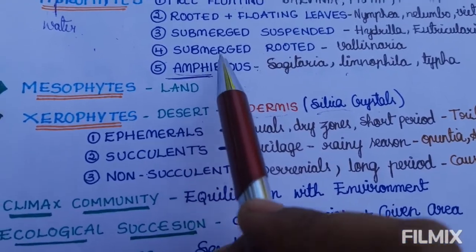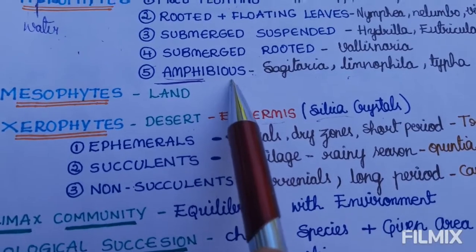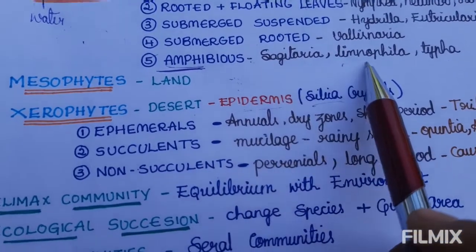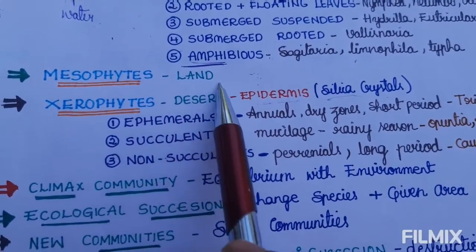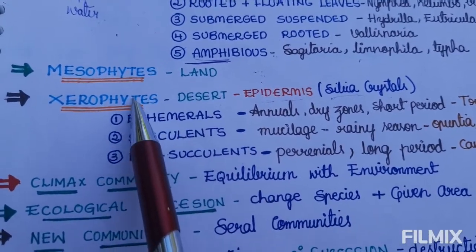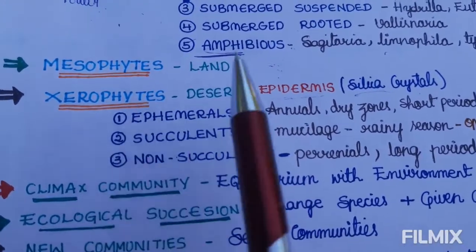Amphi means both. The plants grown both on land and in air are known as amphibious hydrophytes. Example, Sagittaria, Limnophila and Typha. Mesophytes are the plants grown on land. Xerophytes are the plants grown in deserts.